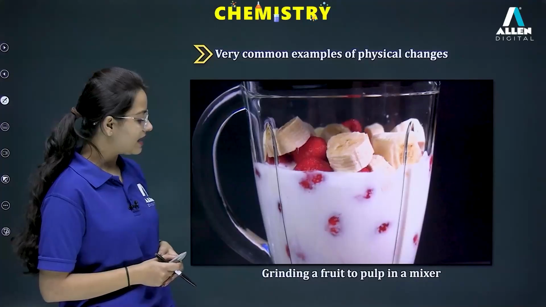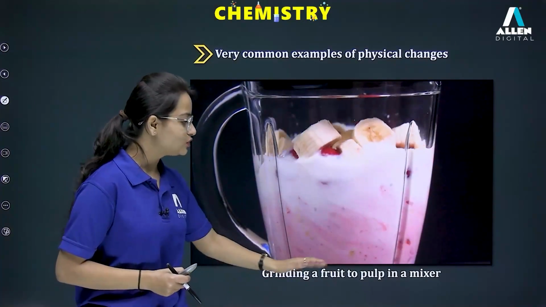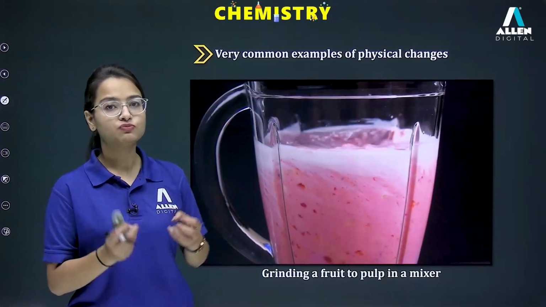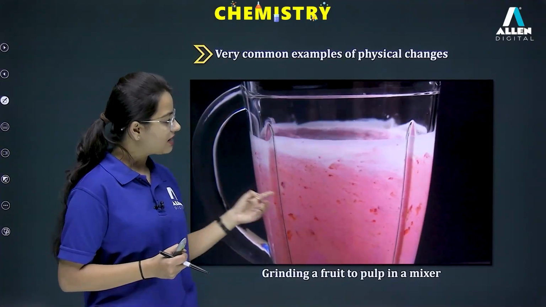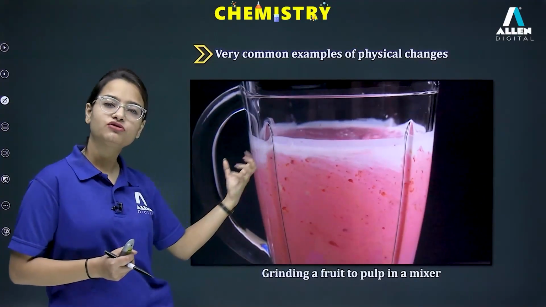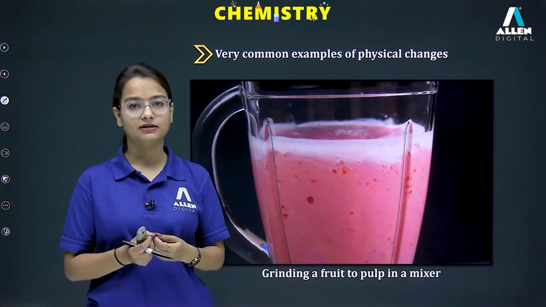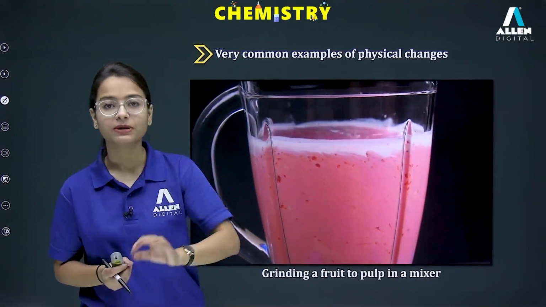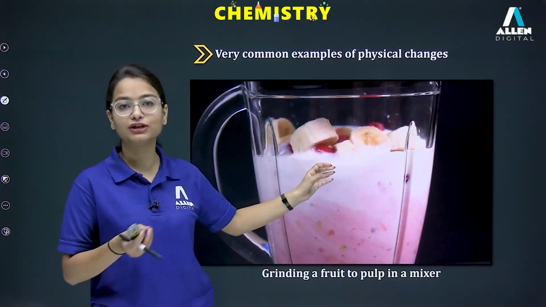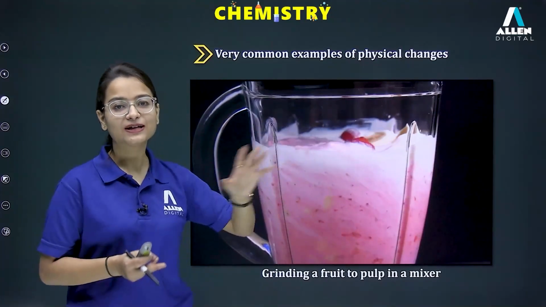Okay, now next we have the interesting one, grinding a fruit to pulp in a mixer. Now when we try to make a milkshake or smoothie, suppose here we are having strawberries, milk and sugar and so on. When we try to drink this smoothie, you will observe the taste of strawberry is there, taste of milk is there, taste of sugar is there, taste of banana, if you are using banana over here, is also there.